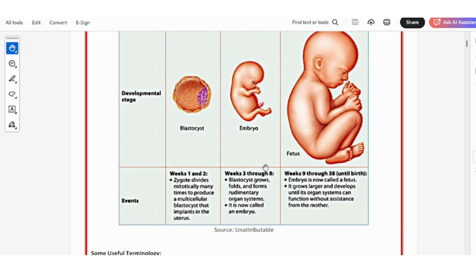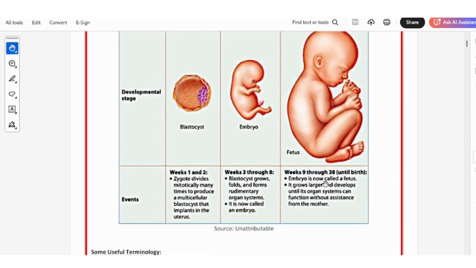Whereas in the embryonic period, week 3 through 8, the blastocyst grows. It folds and forms rudimentary organ systems, and that's the reason it is called an embryo. And now in the fetal period, from 9 weeks till 38 weeks or until birth, the embryo is now called a fetus because it has grown completely. So it grows larger and develops until its organ systems are independent, not dependent on the mother's assistance.